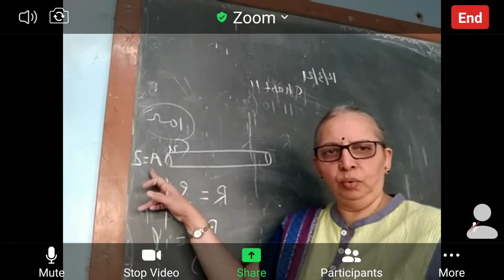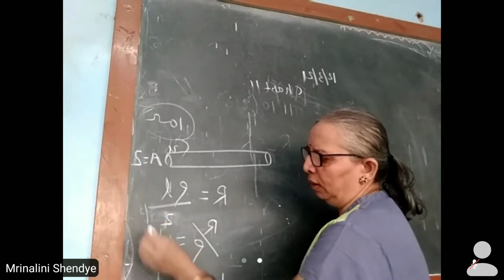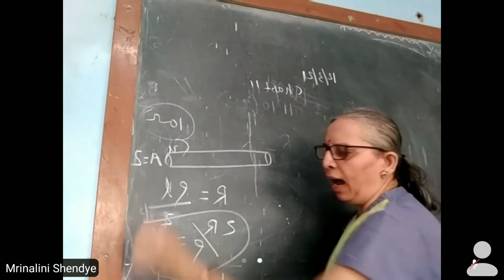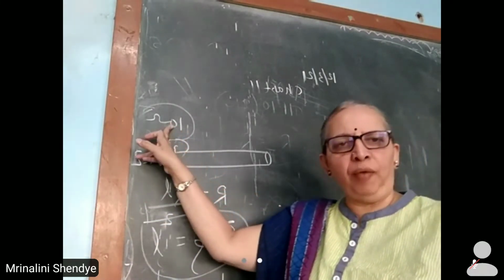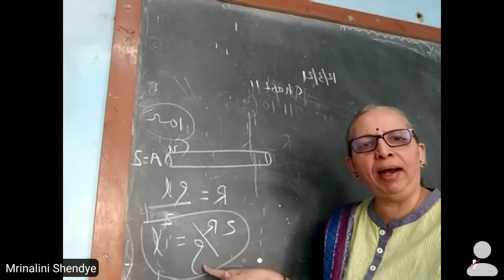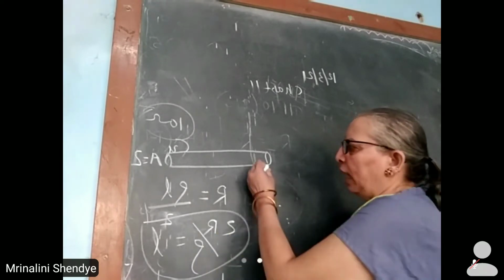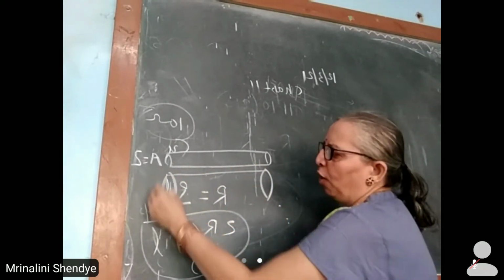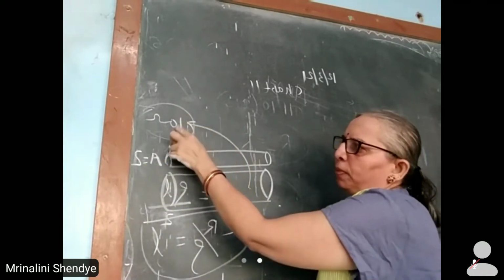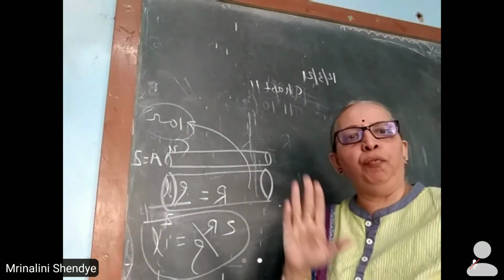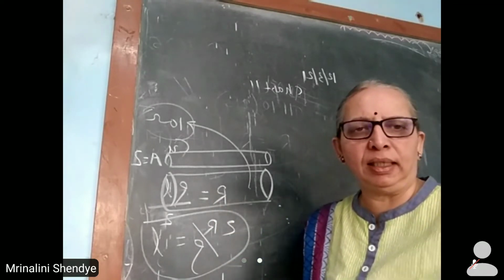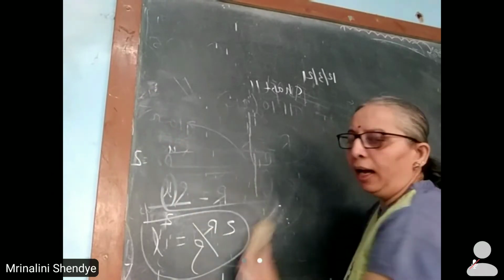Area is 2. Then this 1 will become 2. Then you have to select length by taking the relation 2R upon rho. So you have to prepare a resistance of 10 ohm. So you multiply 2 with 10 and then divide it by resistivity, so that you will get the length, because we have made the area double. So the length required to prepare the resistance of the same value using this piece will be different. So this is the technique when wire wound resistors of desired value are fabricated.